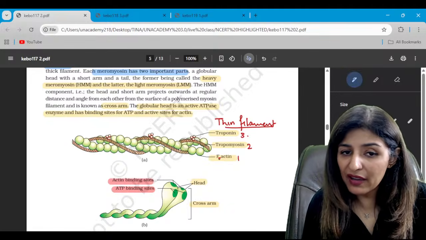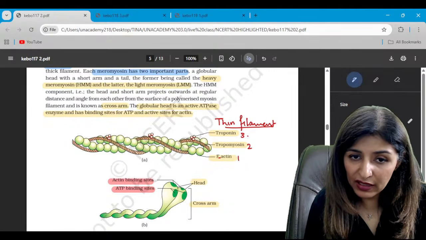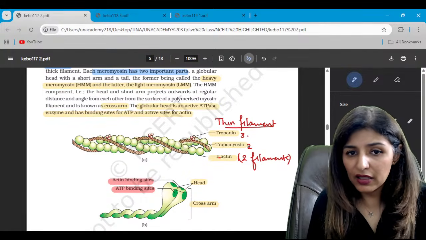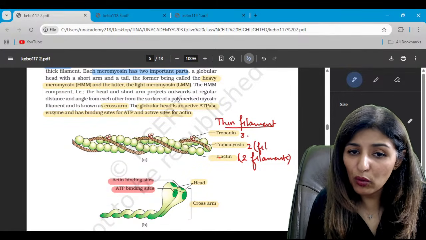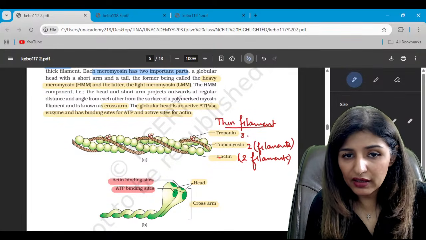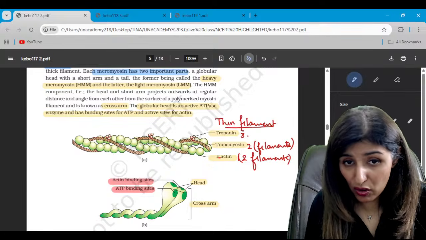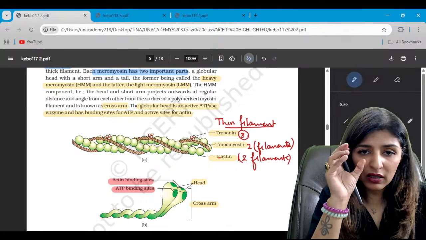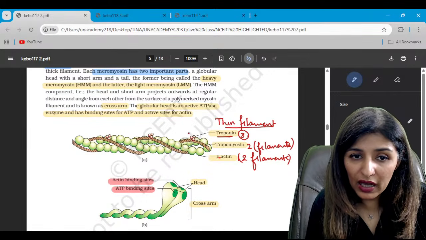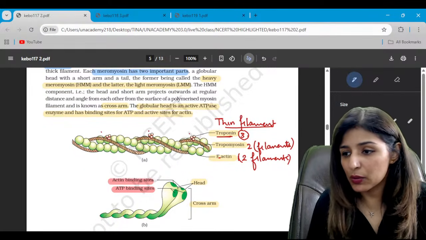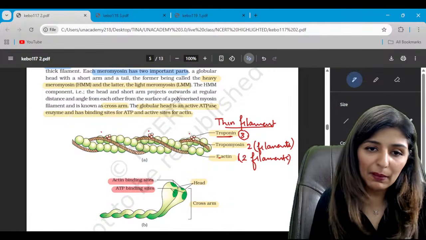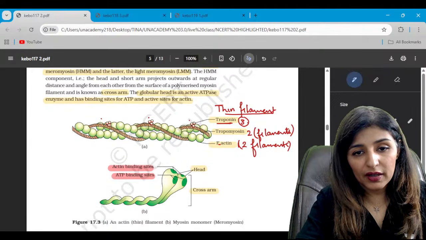So first we have F-actin. F-actin means filamentous actin. There are two filaments of F-actin in a helical manner. Then two filaments of tropomyosin, again helically bound. And then there are three subunits of troponin. So three subunits come together to form one troponin, and these troponins are dispersed at regular intervals. Do you see? So three different proteins constitute your thin filament. Is that clear? All right.